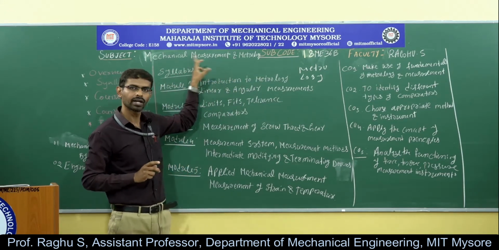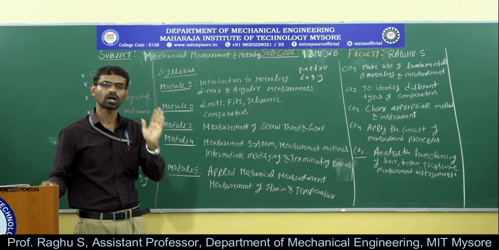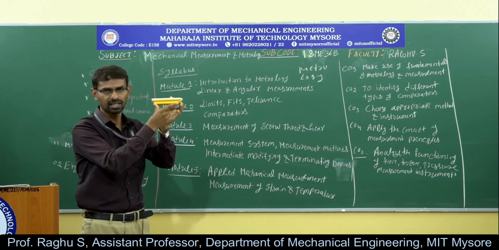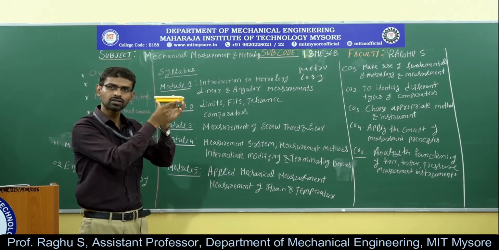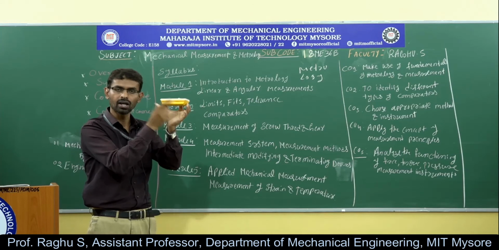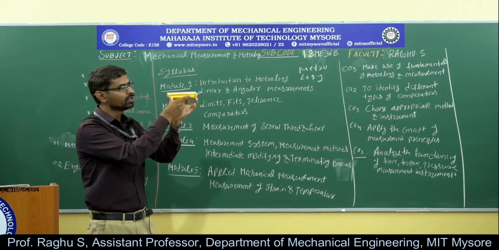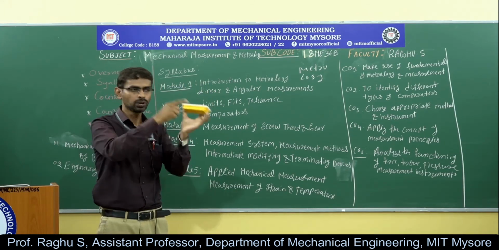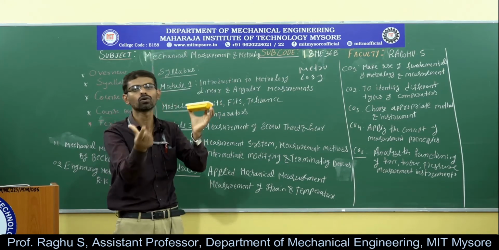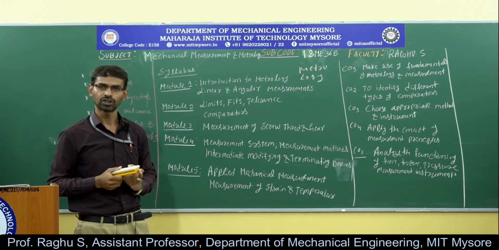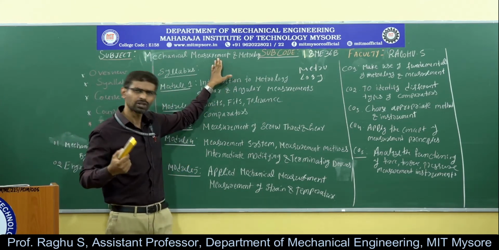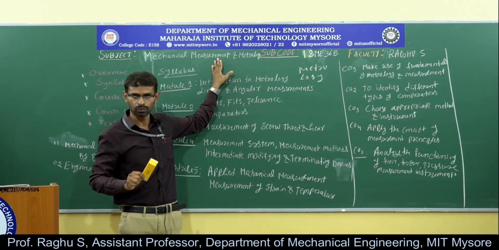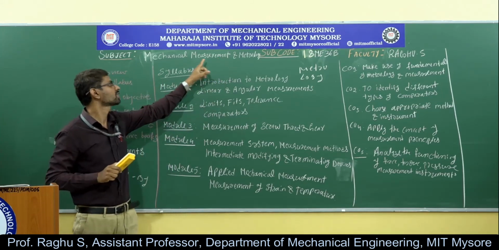Next, coming to measurement. Already I told you, measurement is nothing but the process of comparison of an unknown physical quantity with a known physical quantity. For example, here I need to measure the length of the duster. I don't know this length. This length is called the measurand, or unknown physical quantity. This unknown physical quantity is compared with a scale, and that scale acts as a standard. So this process of comparison of an unknown physical quantity with a known physical quantity, that is the scale, is called measurement. For any measurement, we need a standard. Without a standard, we are not able to do any measurement process. Therefore, for any measurement process, a standard is required.